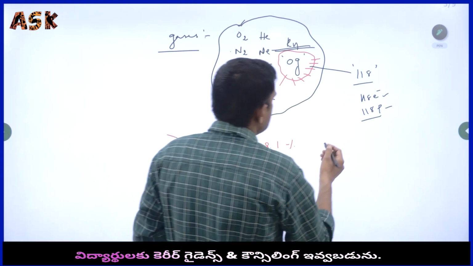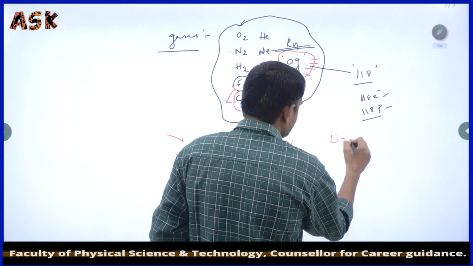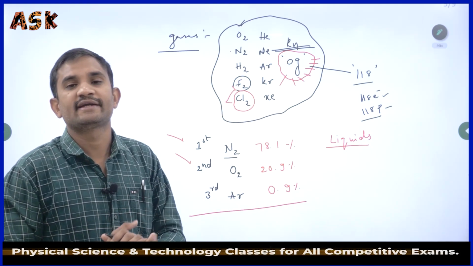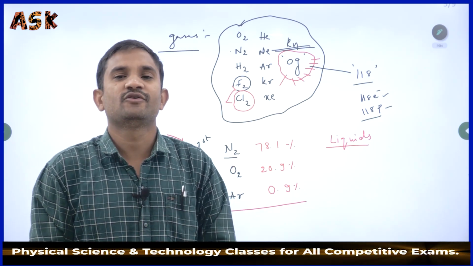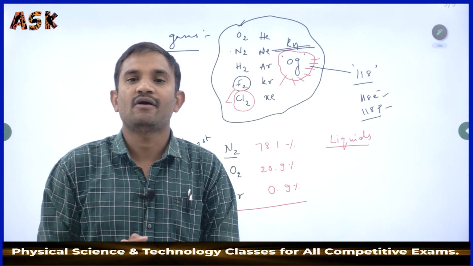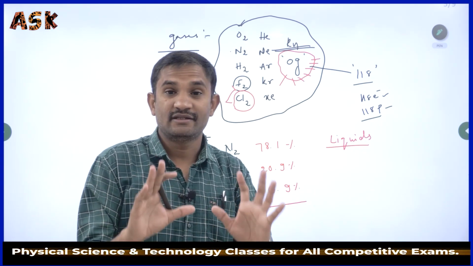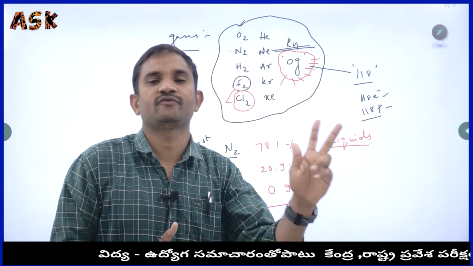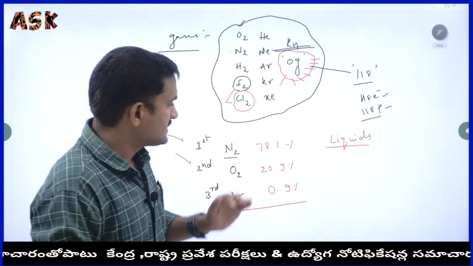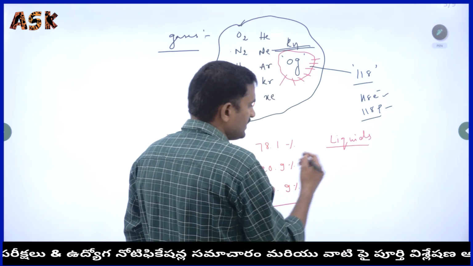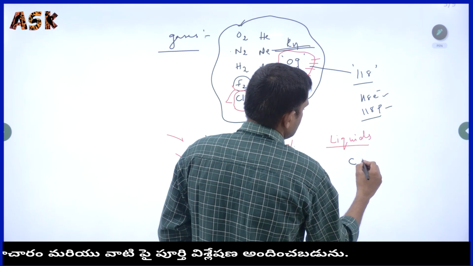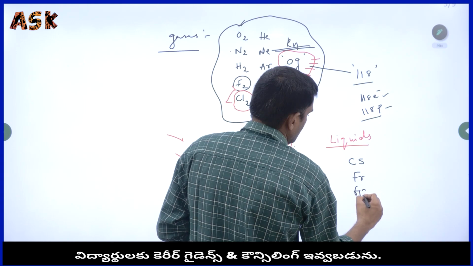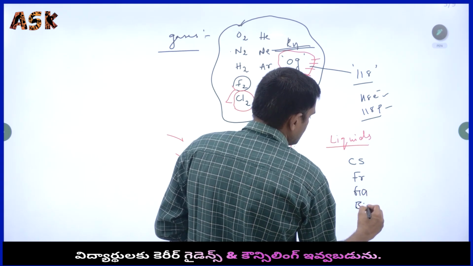What are the best examples for the liquids? Just as we gave examples for the gases, you have to give examples for the liquids. Simply, we know examples of liquids: milk, oil, water. That kind of question will not be asked in the examination. We require only examination point of view concepts here. Suppose I write a few of the elements here: cesium, francium, gallium, bromine, and mercury.